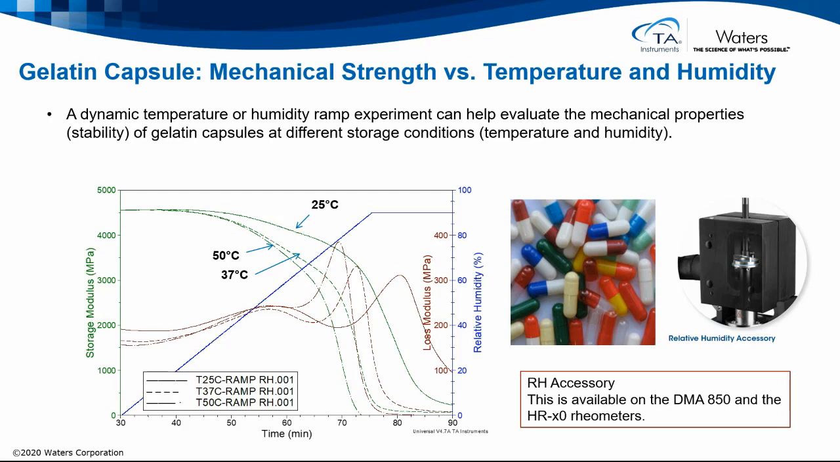In this example, we are ramping the relative humidity at isothermal conditions. It is no surprise to see that the sample's mechanical strength is seen to drop off earlier at higher temperatures, shown by the decrease in G'. The relative humidity accessory is available on our DMA 850 and on the HR range of rheometers.